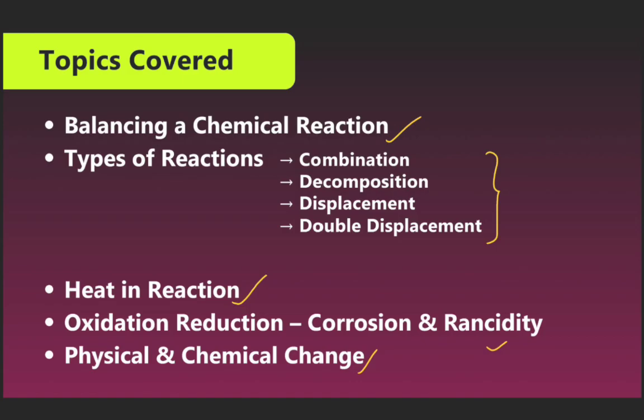We also discuss physical and chemical changes. Those are the topics covered today.